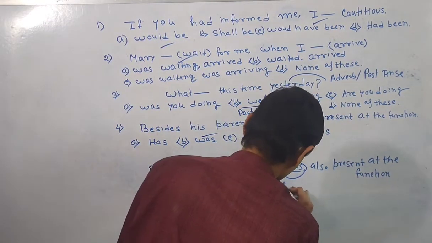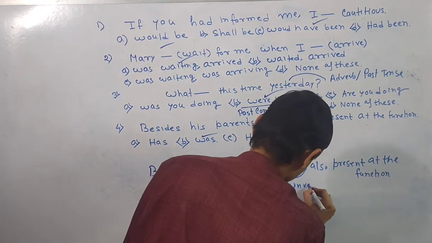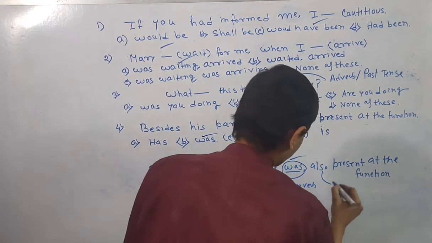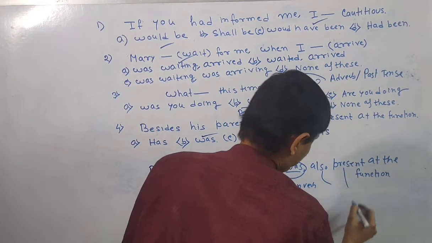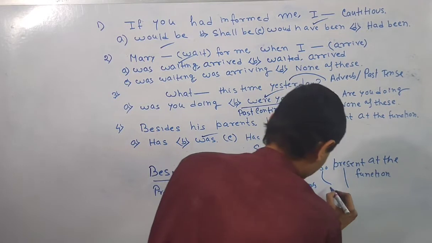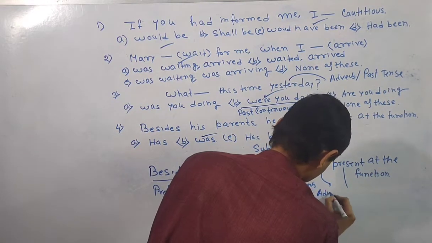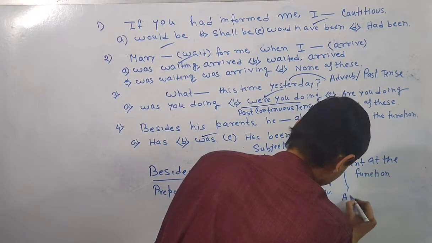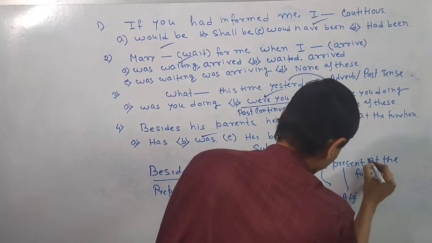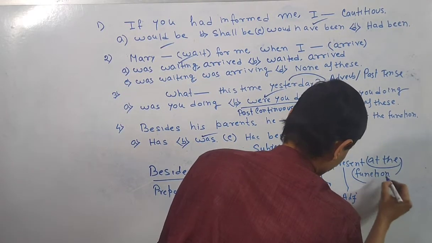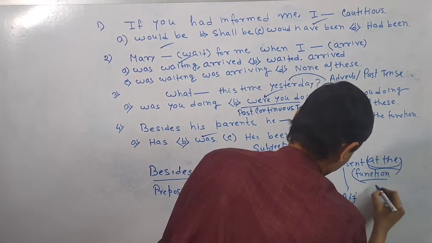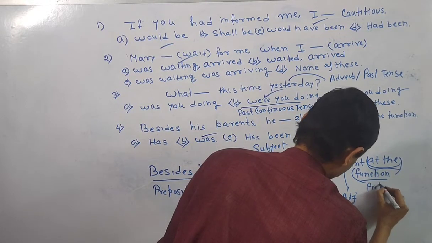So this is the main verb as per the sentence. Here is the adverb. Present is functioning as an adjective. It is also the adverb. It is called the adjective. Here you can say it's a part of the prepositional phrase.